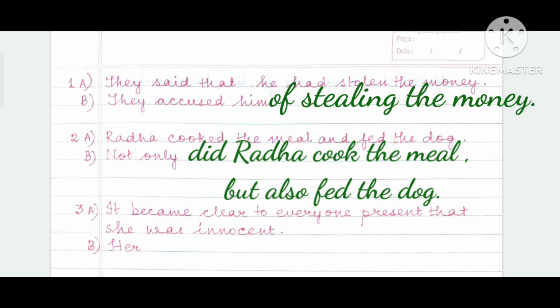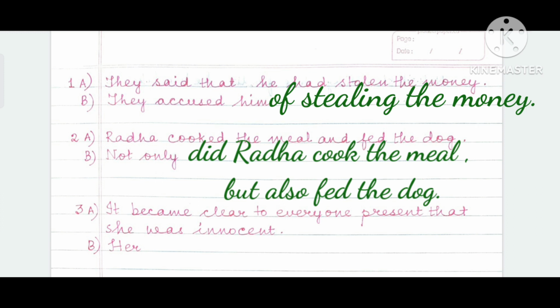And since cooked and fed, both these verbs are in past tense, I will use the past tense form of cooked and fed. Not only did Radha cook the meal but also fed the dog. Understood? And now the next one.